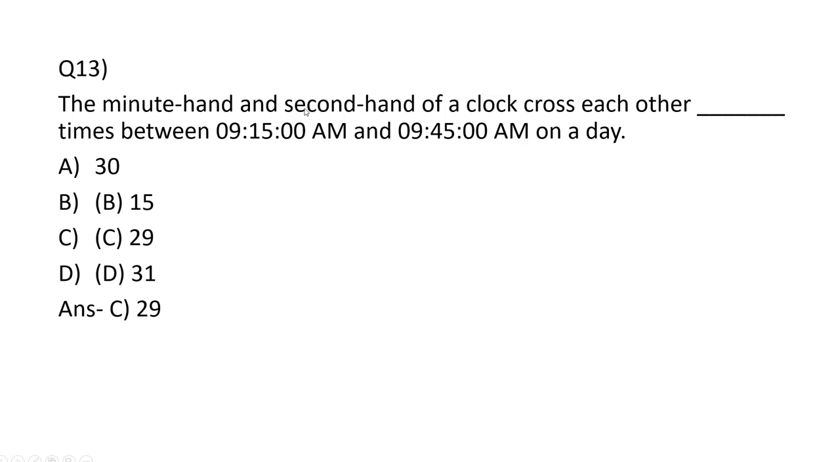Next, the minute hand and second hand of a clock cross each other dash times between 9:15 a.m. and 9:45 a.m. on a day. Here the minute hand and second hand will cross once in every minute. From 9:15 to 9:45 there are 30 minutes, but in this case it will be one less than that. So the answer is 29.